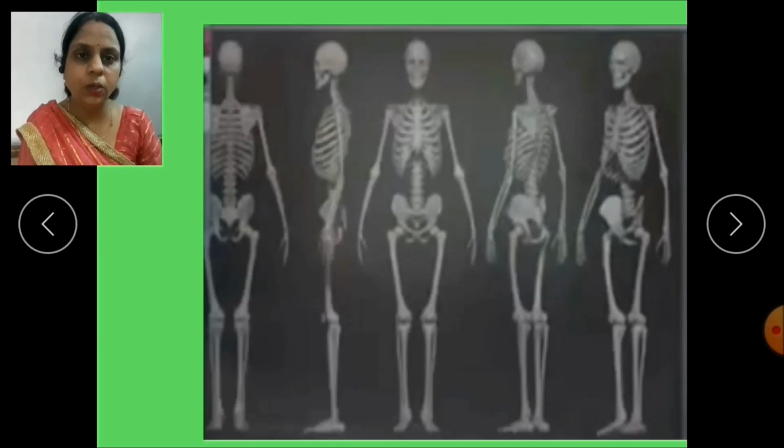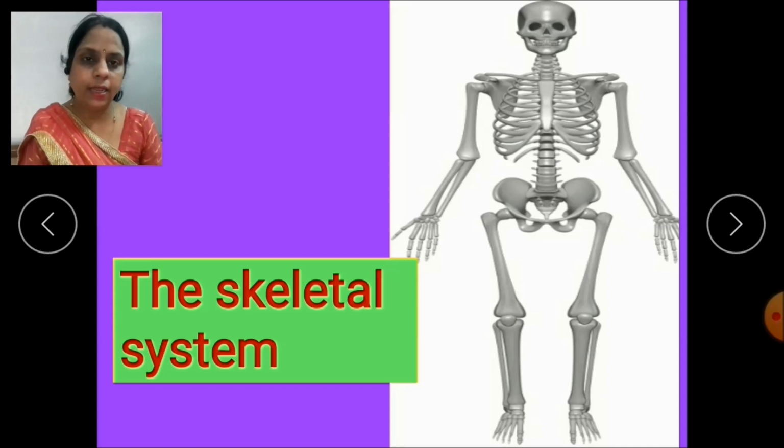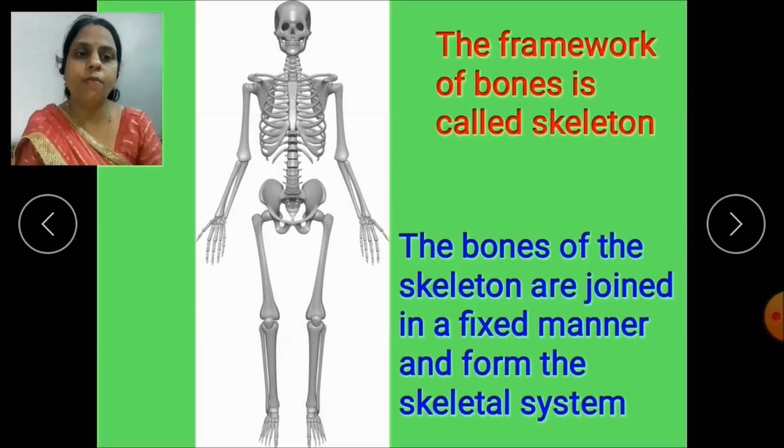As I have shown you the picture of a variety of bones, these bones are arranged in a fixed manner. So exactly what is this structure? This structure is a system of bones. So this is called the skeletal system. As these hard structures are called bones, the framework of bones is called the skeleton. And the bones of the skeleton are joined in a fixed manner and form the skeletal system.